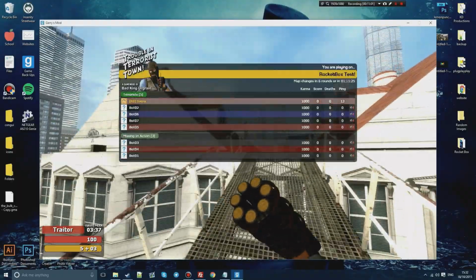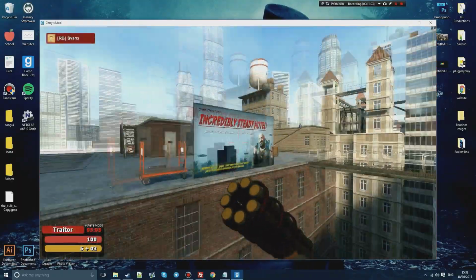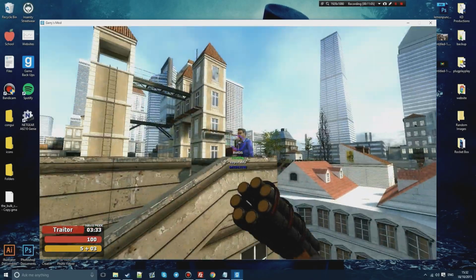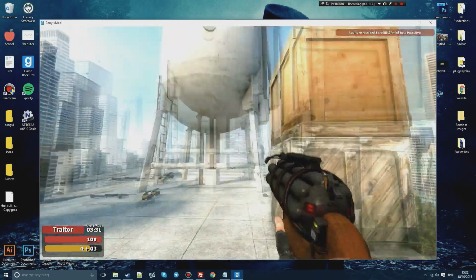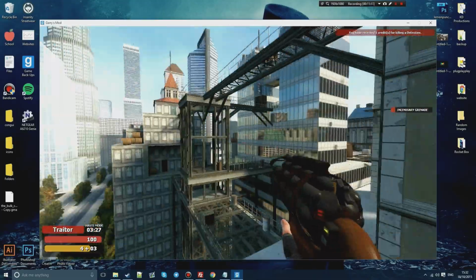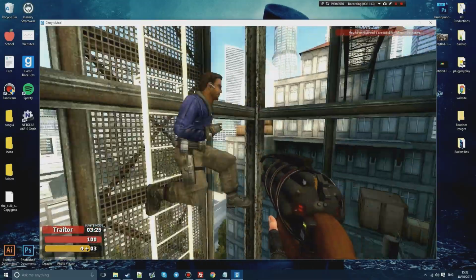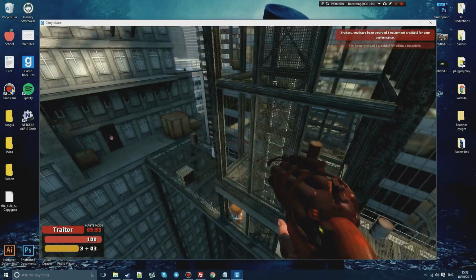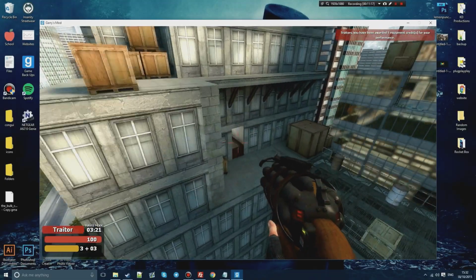If I go and find some other bots, they should be around somewhere. So here's one. Just shoot this guy. Let's see if we can find anyone else. There's the guy over here, stuck on a ladder. Goodbye, my friend. So yeah, it's pretty awesome.